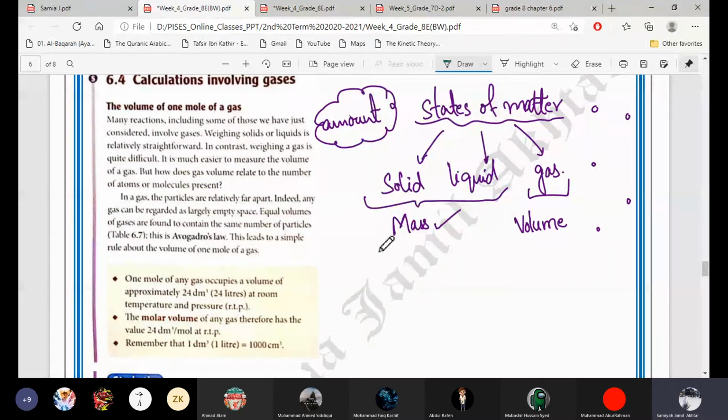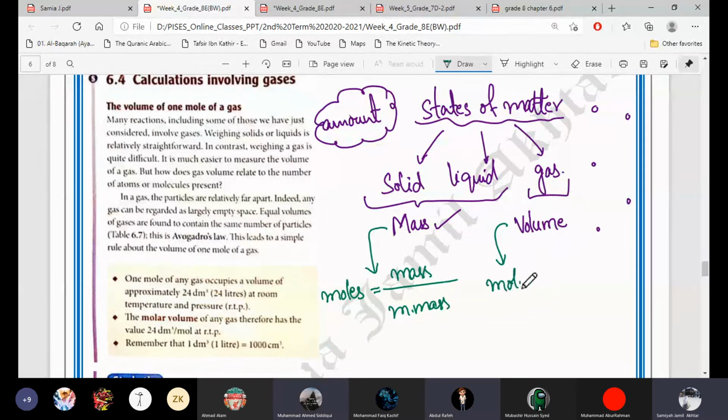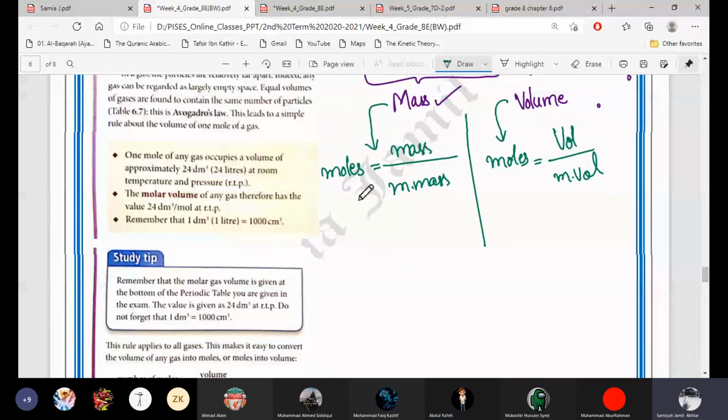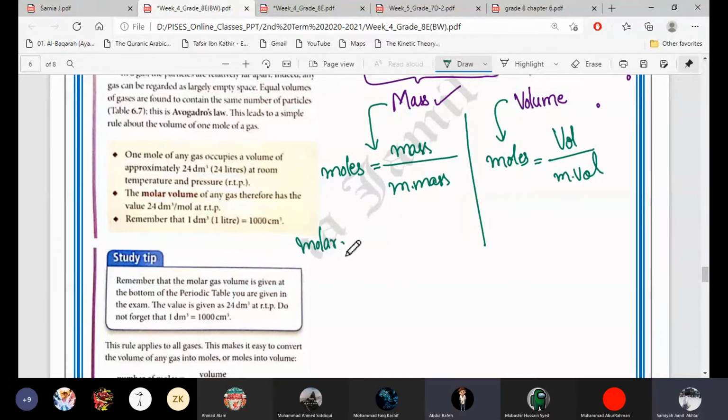Okay, when we are taking the mass, what will be the formula of moles? Moles is equal to mass over molar mass. Very good. And when we consider the volume for gases, then moles is equal to volume over molar volume. Very good. Okay, and this mass will be given to you, or you have to find out the molar mass of 1 mole.